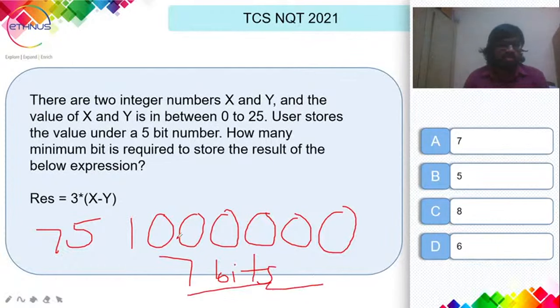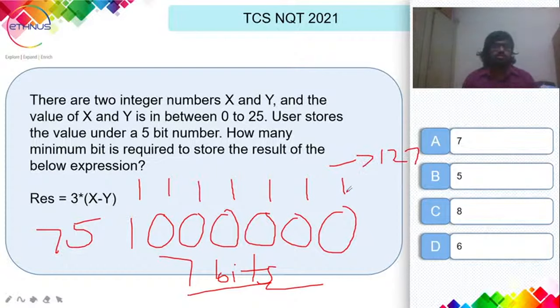To represent 75, if all the bits are 1, we would be representing 127. This should be clear, guys. The formula is 2 power x minus 1. If all 7 bits are 1, then you would be representing the number 127. So if you want to represent 75, you have to use 7 bits.